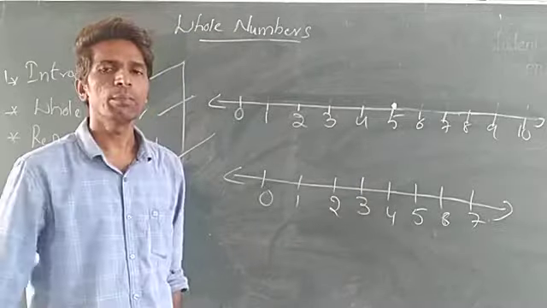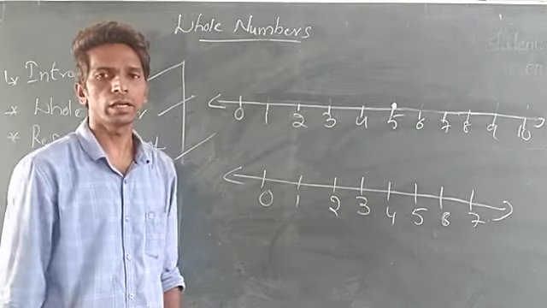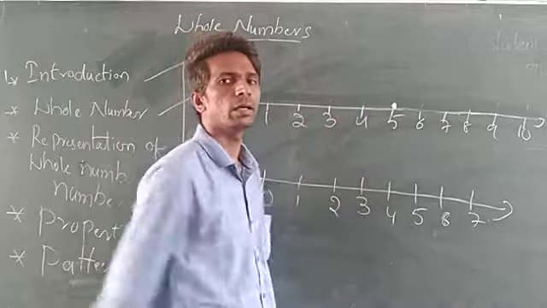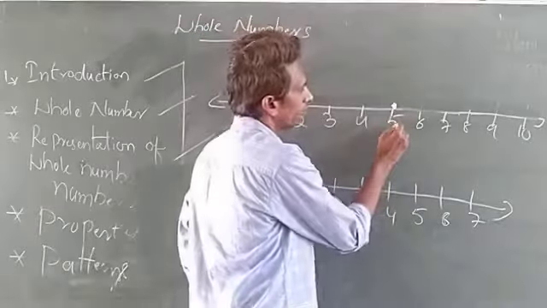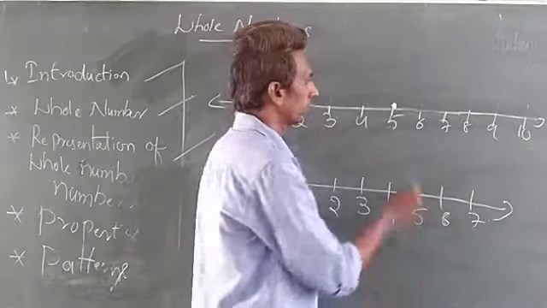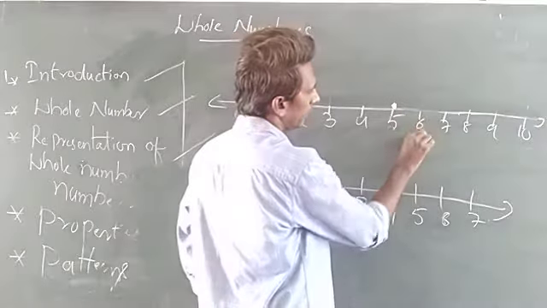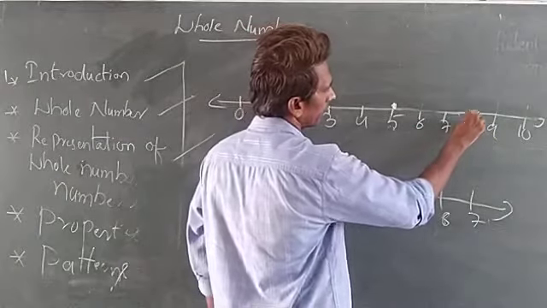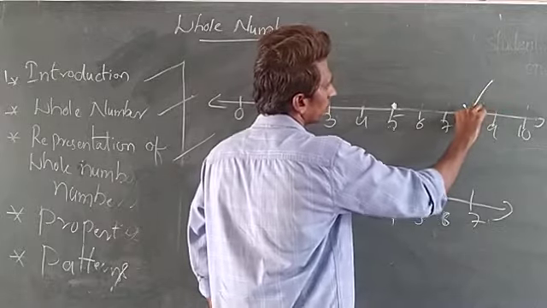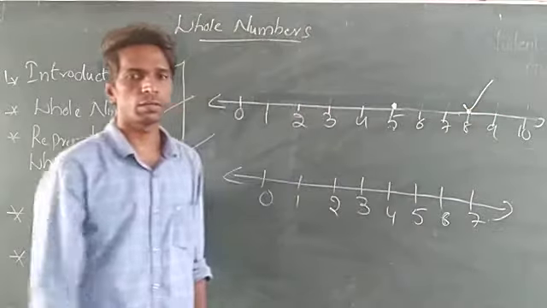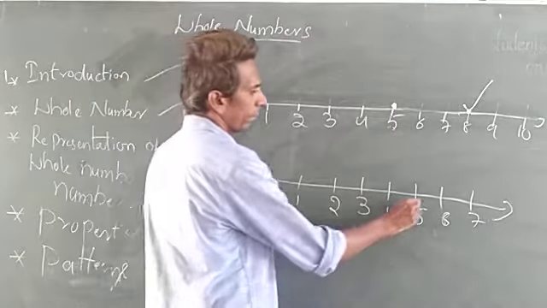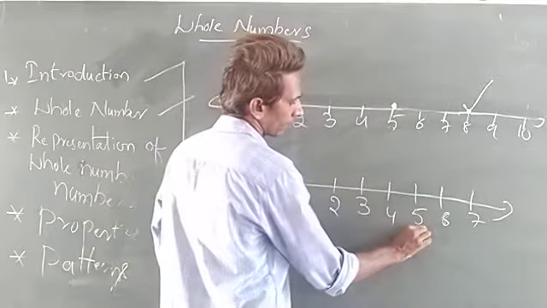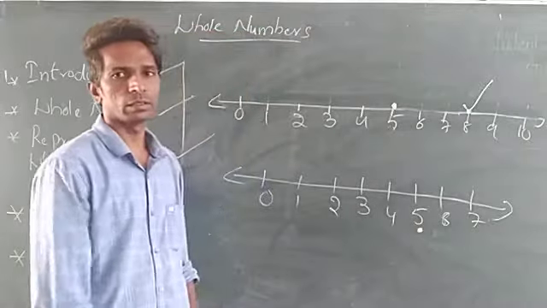Okay. 5 plus means addition. Addition means you want to go to the right side. 5 plus 3, so from 5 onwards you want to go 3. So after 5, 6, 7, 8. 3 numbers after. What is the value? 8 will come. Like that. So 5 is the position.